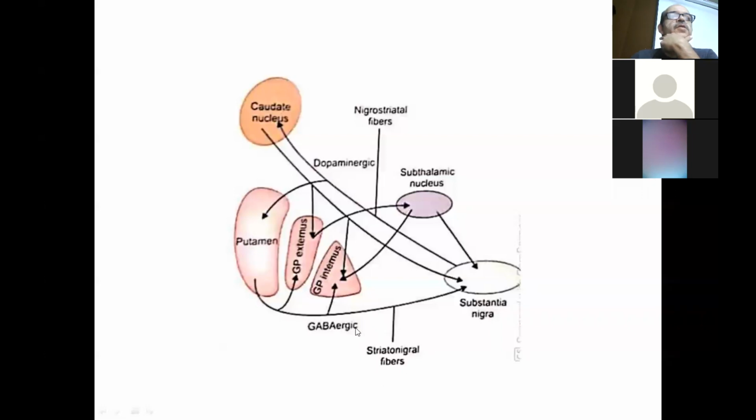These GABAergic neurons come from the putamen and from the caudate nucleus. In return, the substantia nigra sends dopaminergic fibers to the caudate nucleus as well as the putamen.